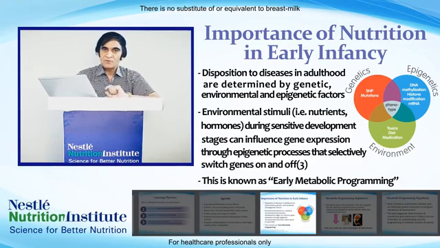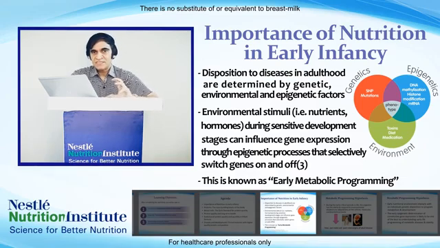So we all know about the famous Barker hypothesis. What do we mean by the Barker hypothesis? That is the fetal origin of childhood and adult disease. There are many diseases which later express in childhood or adulthood. They have their origin during the fetal period. So the epigenetic process plays a role in that fetal origin of childhood or adult diseases.